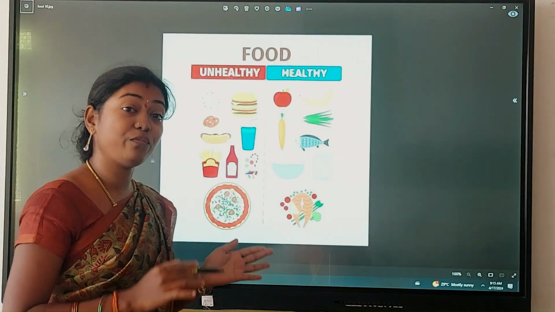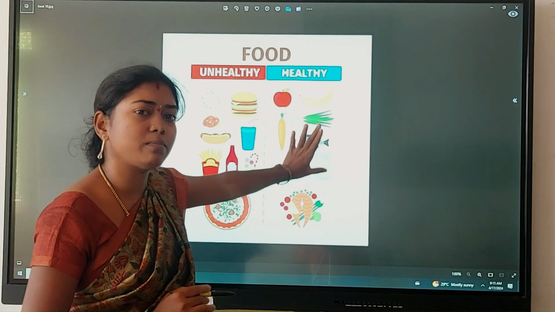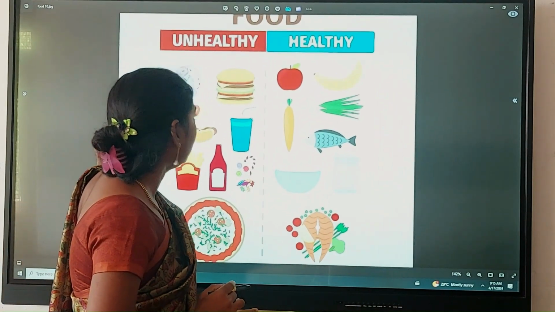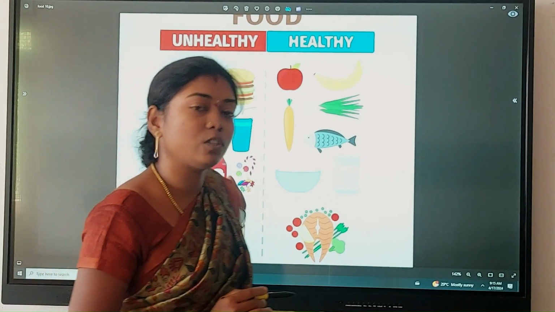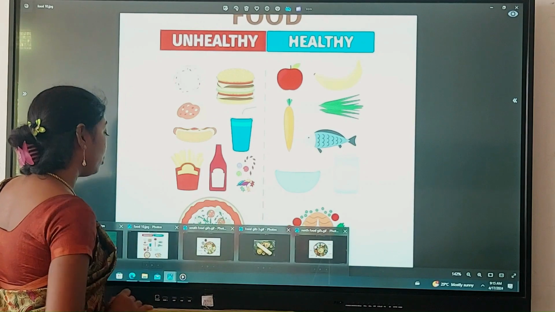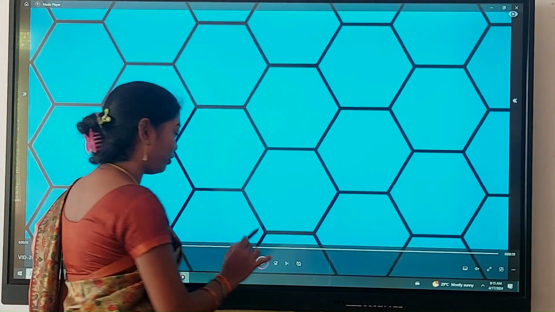Here some healthy foods and unhealthy foods are given. Apple, banana, fruits and vegetables, milk, meat, all these are the healthy foods. And these are the junk foods, which are nothing but unhealthy. Okay. And now I am going to show you some clips. You have to identify the name of the food.